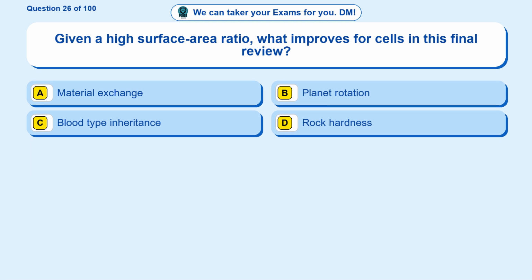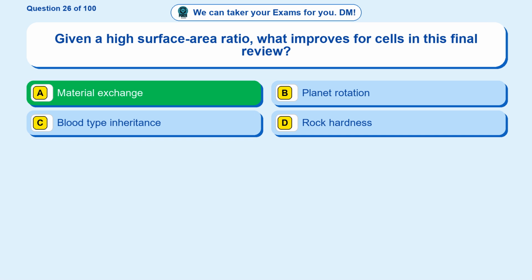Question 26. Given a high surface area ratio, what improves for cells in this final review? Option A, material exchange. Option B, planet rotation. Option C, blood type inheritance. Option D, rock hardness. The correct answer is option A.